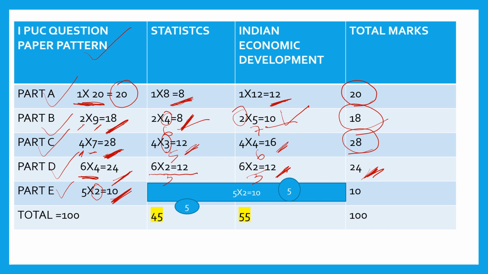Here you can choose 1 from the statistics part and 2 from Indian economy, but there is no segregation. Out of 3, you need to attend 2. 2 into 5, 10. So the total marks is 10. If we add all this, you will get 100 out of 100. In this way, if you prepare properly, definitely you will get 100 out of 100. And all the best for your exams, dear students.